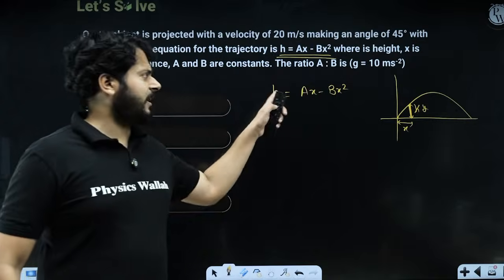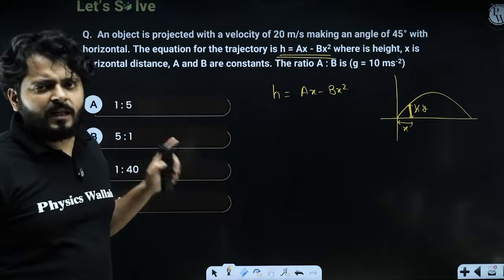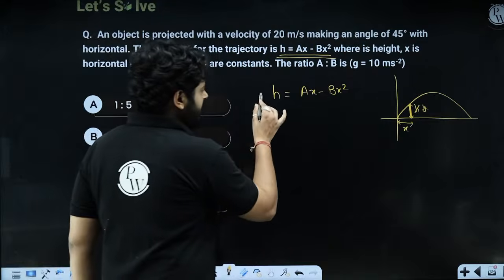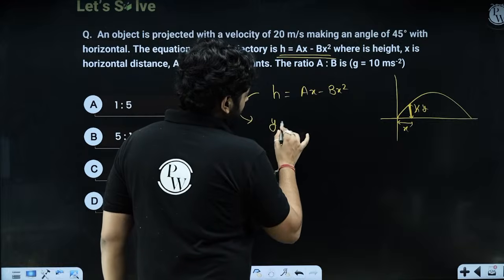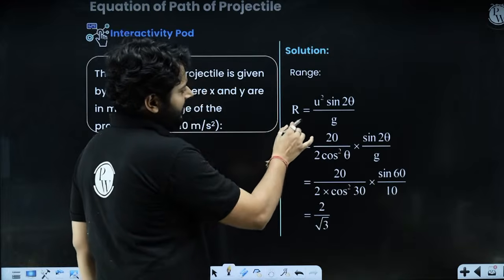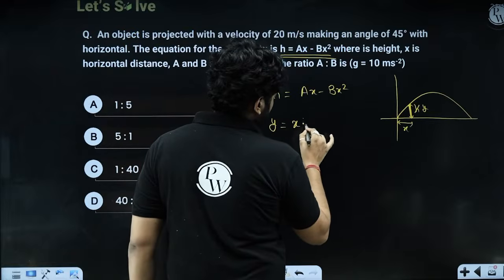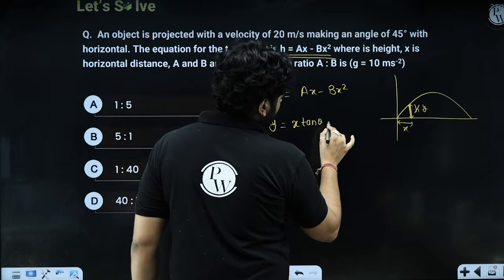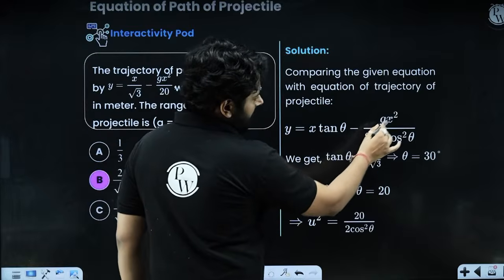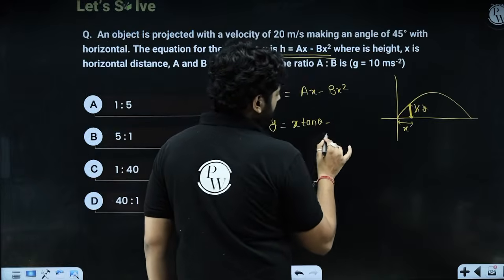My dear kids, this is the given equation. But the real equation of projectile, you know, is y is equals to x tan theta minus g x square upon 2u square cos square theta.